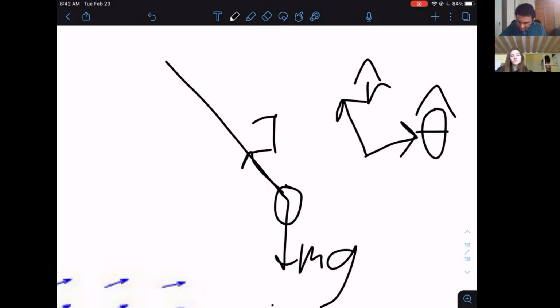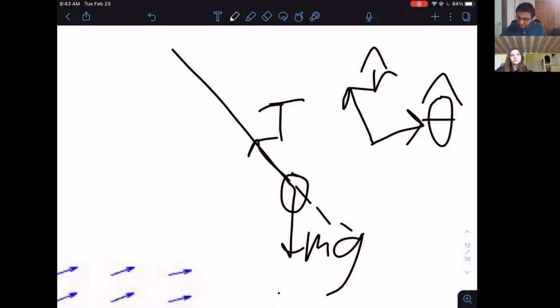So along the radial direction, there's a gravitational component radially and there's tension, and those cancel out. So there's not very much meaningful information along the r hat direction, but along the theta hat direction you have this component of gravity.